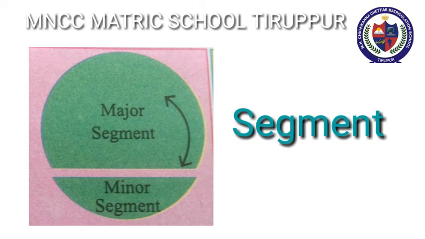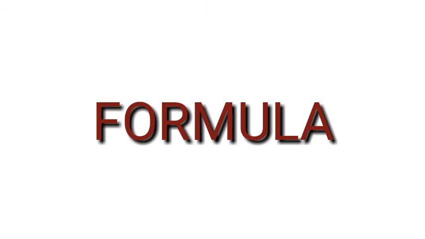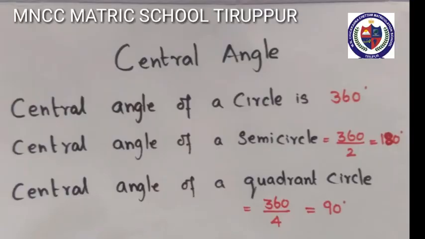Next topic, segment. Each part of a circle which is divided by a chord is called a segment. The part which has a smaller arc is called the minor segment and the part which has a larger arc is called the major segment. Next topic, central angle.